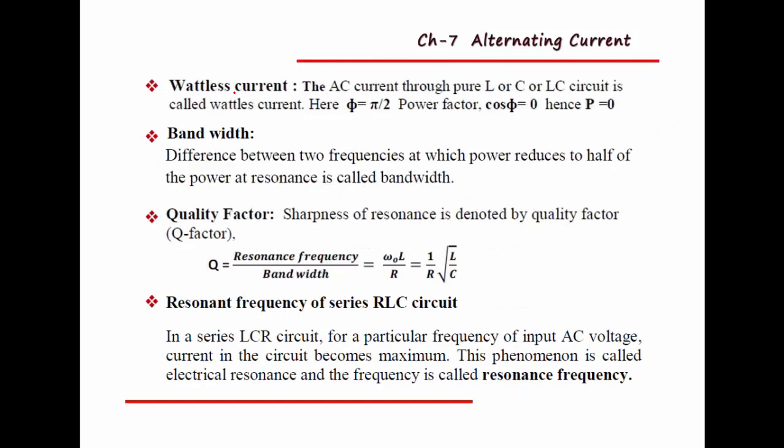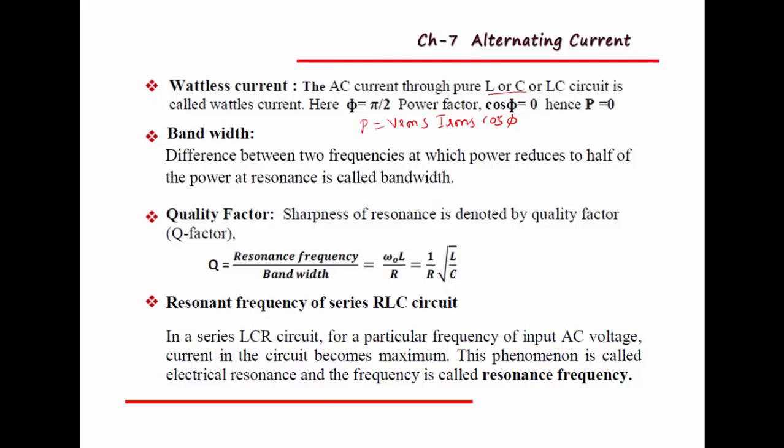Then wattless current, which is also called ideal current. Here the AC current through a pure inductor or capacitor or LC circuit is called wattless current. In these circuits, power consumption is very less, or equivalent to 0. We call it wattless current because in an inductor and capacitor the equation is given by P equal to Vrms into Irms into cos phi. This is for both inductor and capacitor.